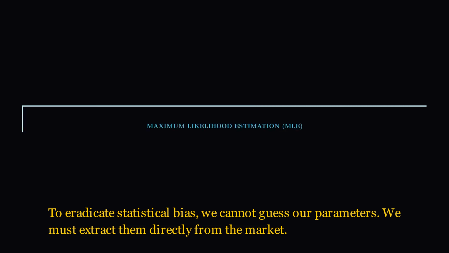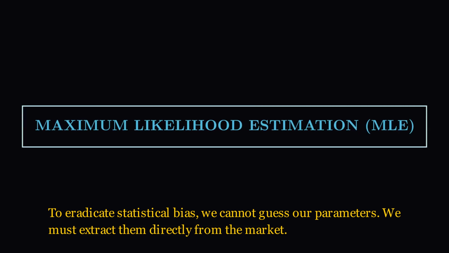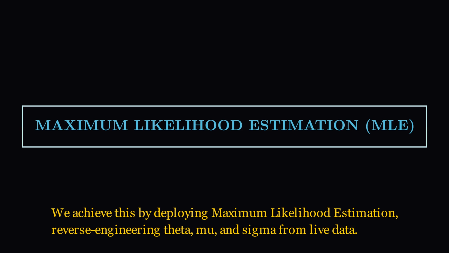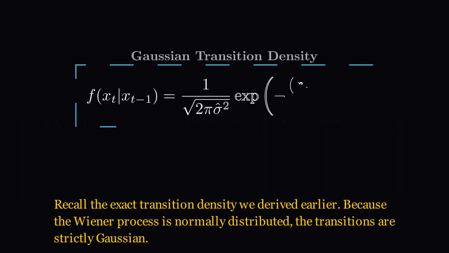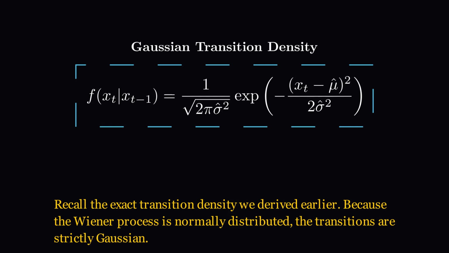To eradicate statistical bias, we cannot guess our parameters. We must extract them directly from the market. We achieve this by deploying maximum likelihood estimation, reverse engineering theta, mu, and sigma from live data. Recall the exact transition density we derived earlier. Because the Wiener process is normally distributed, the transitions are strictly Gaussian.